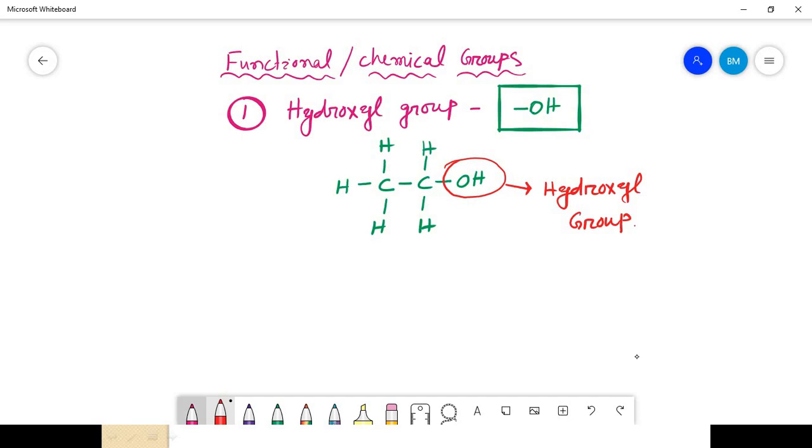Now let's move to the second one, the carbonyl group. Its formula is C double bond O. This is the carbonyl group.